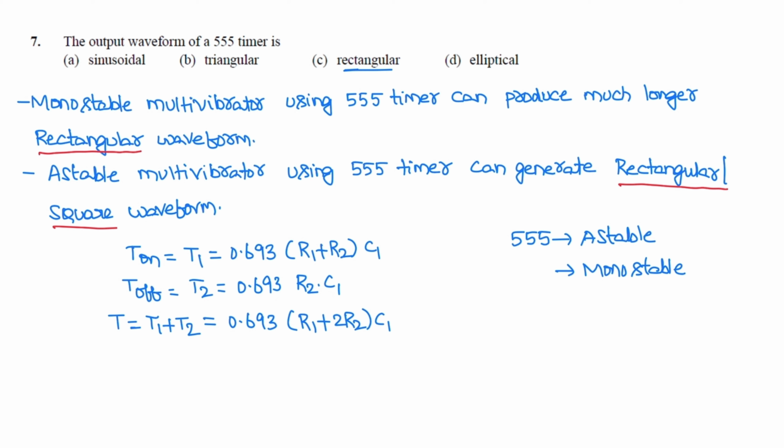Based on the adjustment of resistors, this rectangular waveform can be converted into square waveform. So correct option is C, rectangular waveform.